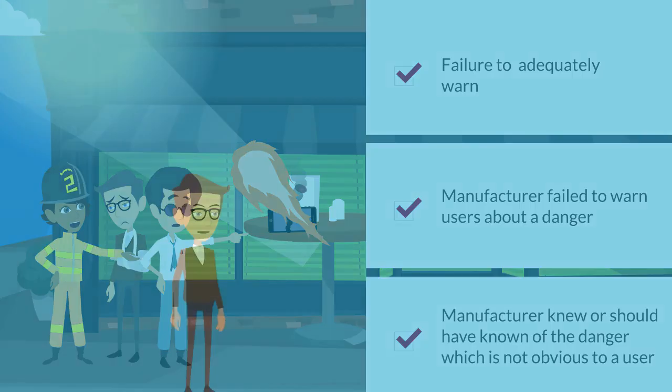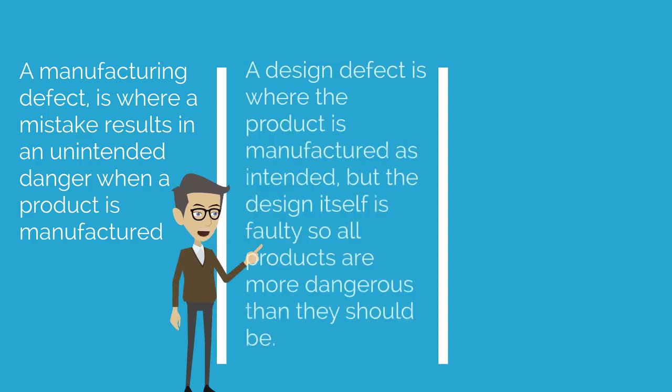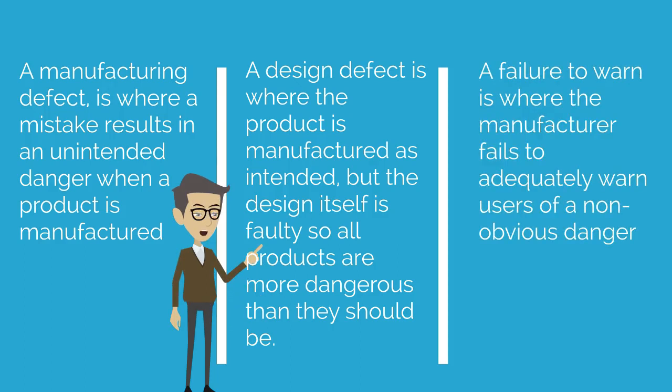To summarize, a manufacturing defect is where a mistake results in an unintended danger when a product is manufactured. A design defect is where the product is manufactured as intended, but the design itself is faulty, so all products are more dangerous than they should be. A failure to warn is where the manufacturer fails to adequately warn users of a non-obvious danger.